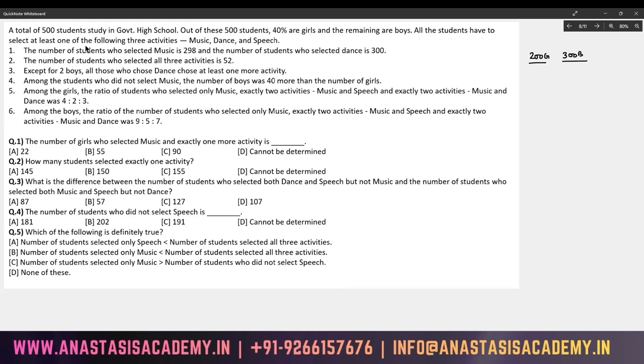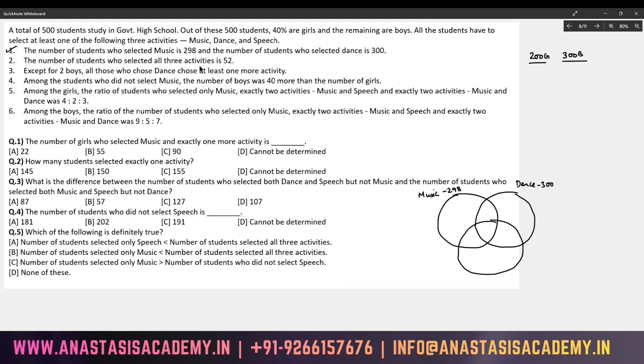All the students have to select at least one of the following three activities: music, dance, and speech. The number of students who selected music is 298 and the number of students who selected dance is 300. There were three activities, and everybody has to select at least one, so the best way to represent it is via a Venn diagram. So music is 298 and dance is 300. Okay, this is done.